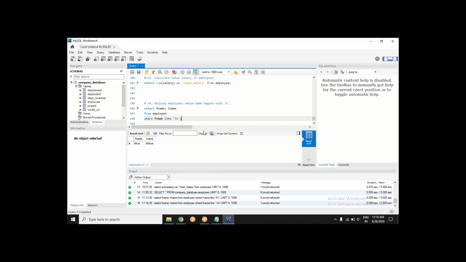Now think about it. If you are not careful enough, these are the things which are tricky with SQL, and you will not believe how many people I have rejected by my own hand due to these kinds of mistakes. You ran this query, but your question wanted the names which begin with A. I have written a query for names which end with A. If I look closely, the query seems to be running perfectly fine and giving the desired result.